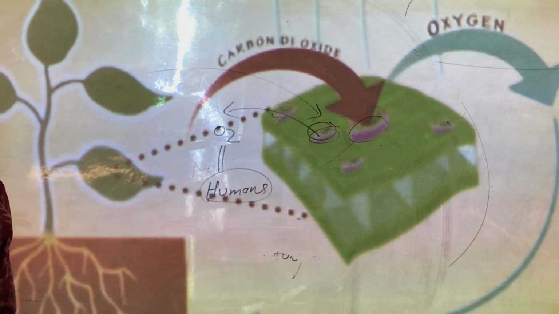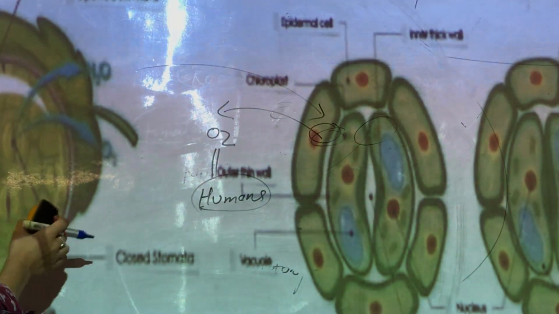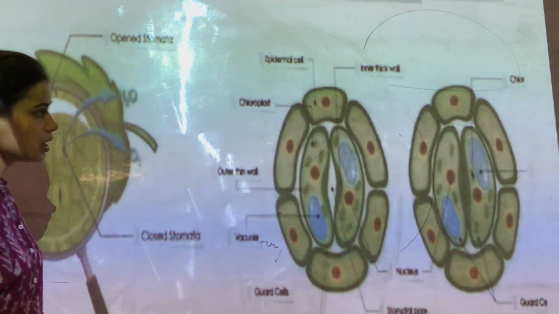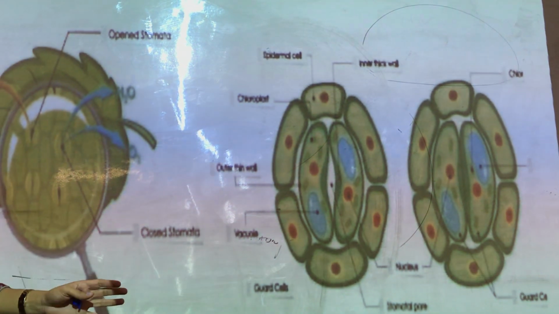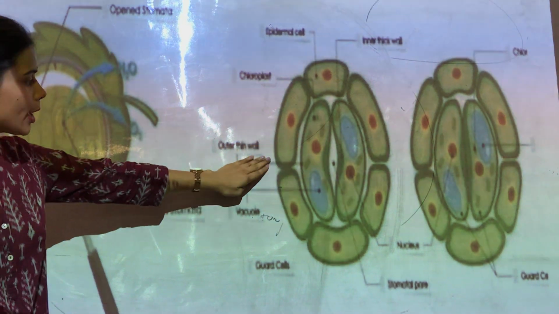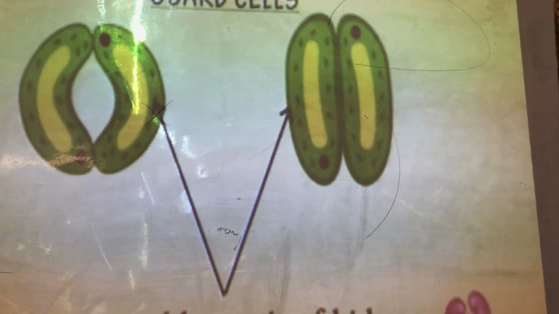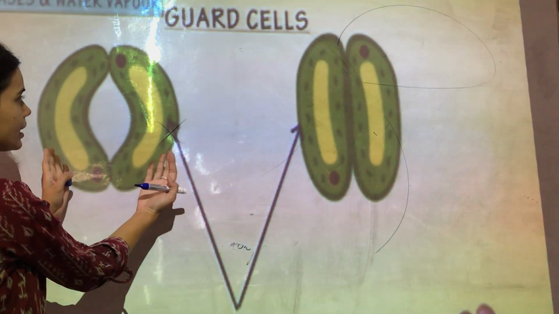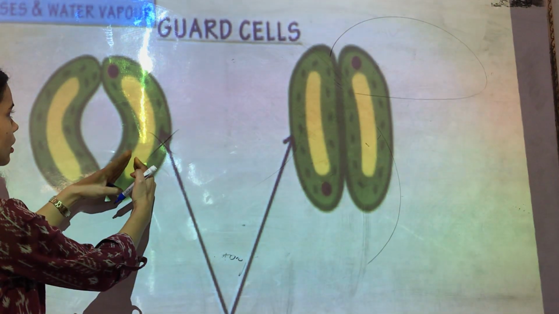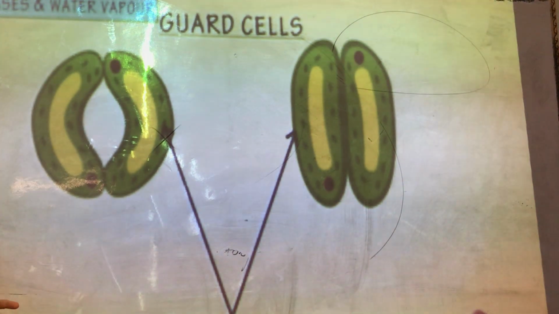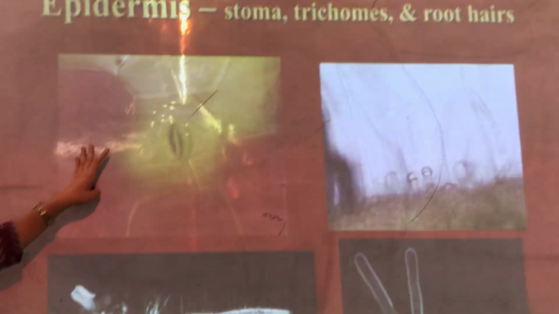So you can imagine the importance of epidermis tissue. If you can see here, these are the stomata cells which are present in the epidermis tissue. If there is no epidermis tissue, the stomata cells will not find any place to live. Also they have these guard cells which close the gate of these stomata when they are not required. So that is the role of epidermis tissue.